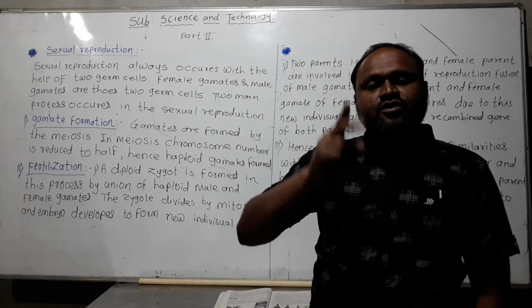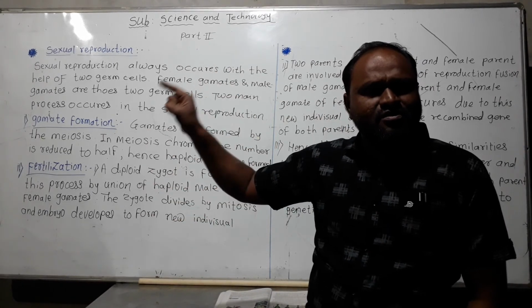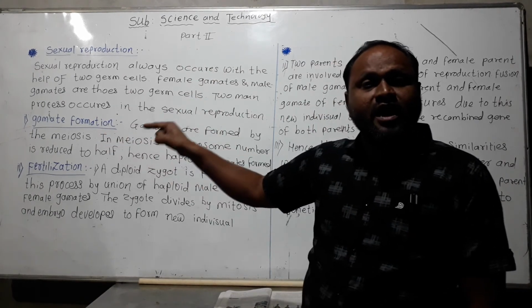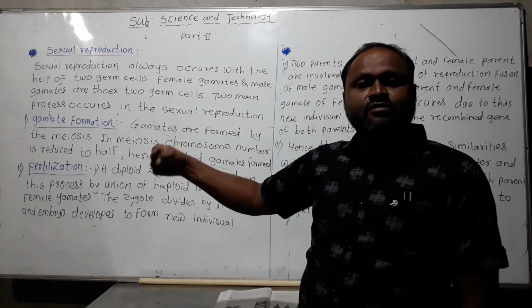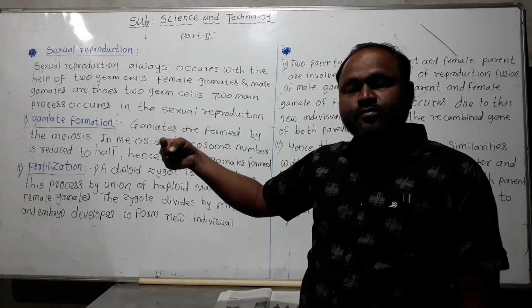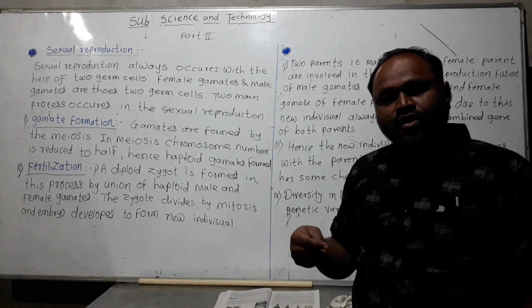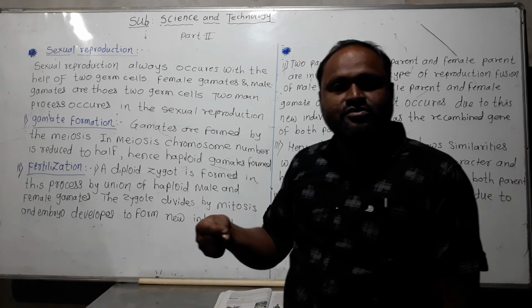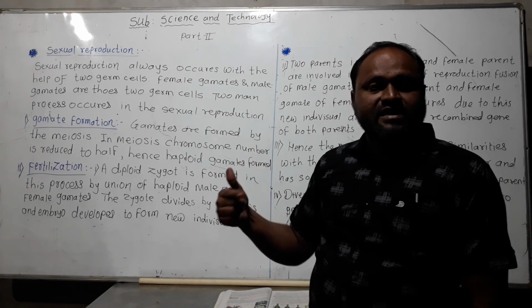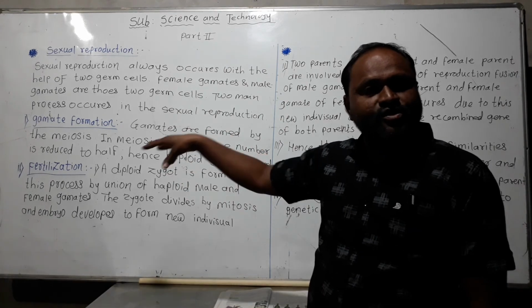Sexual reproduction occurs in two main processes. The first is gamete formation. Gamete formation occurs by the meiosis process, forming haploid cells. What is meant by a haploid cell? In a diploid cell there are 46 chromosomes, but the number is reduced to half, so 23 chromosomes, forming a germ cell that is haploid. At that time the meiosis process occurs and the haploid cell forms.